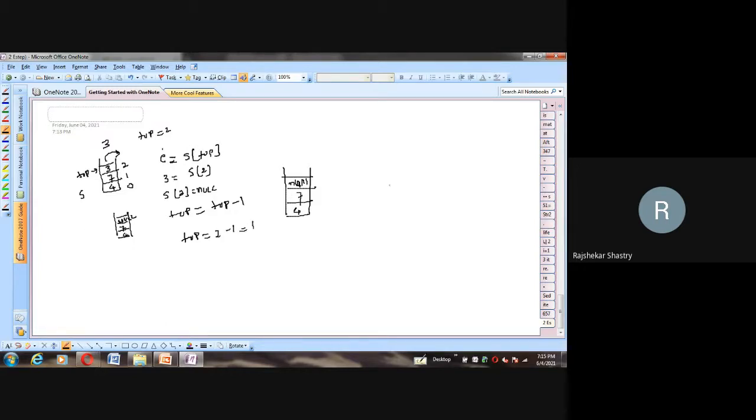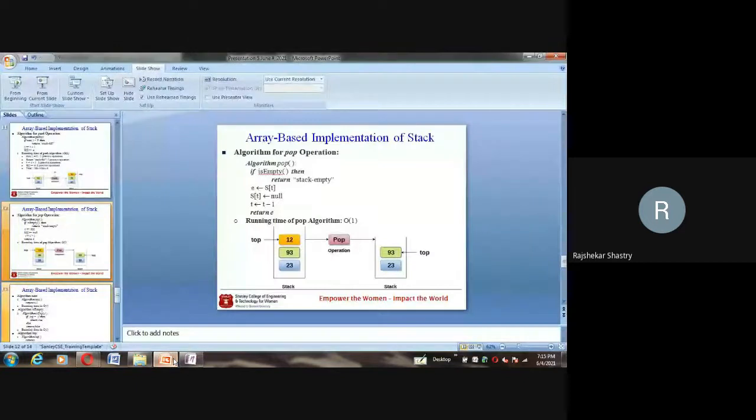So now top moves to this location. It was here previously, and now it has gone down by 1 step. Then after that, we return the value e. What is the e value? We have 3. So we simply return the value 3 to the caller. So this is about the operations which I explained here in pop.